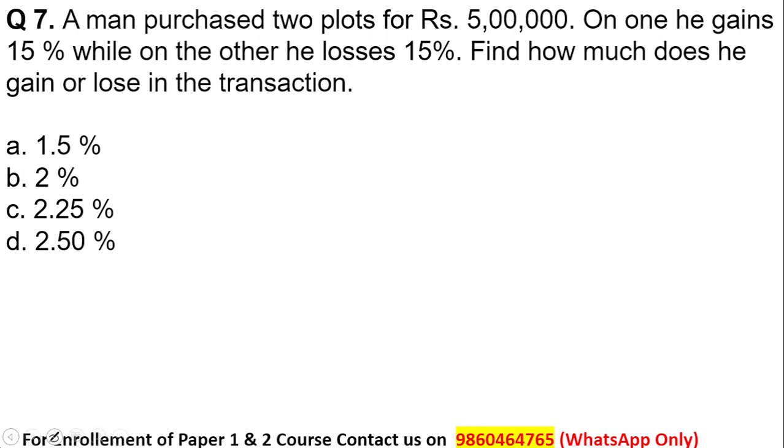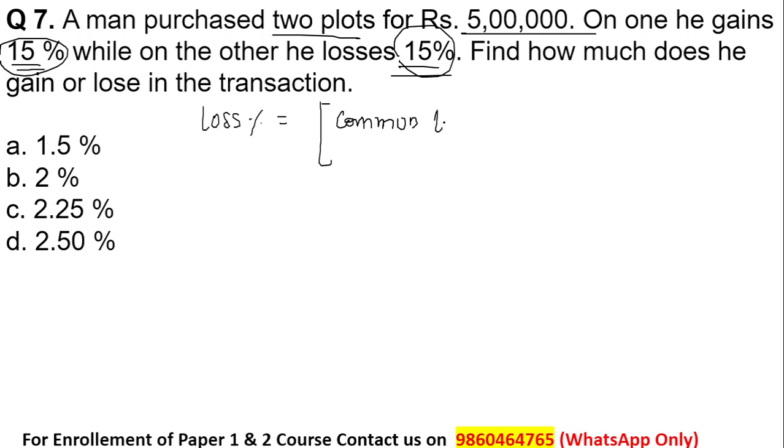Here it means a man purchased two plots, which are the same, for 5 lakh rupees each. On one he's gaining 15% while on the other he's losing 15%. Try to understand, this 15% should be the same. Whether it is loss or profit, both should be the same quantity. It can be 15, it can be 20%, X%, Y%, but the loss and the profit should be the same. At that time usually the person faces a loss, and the formula that is used is loss percent is equal to